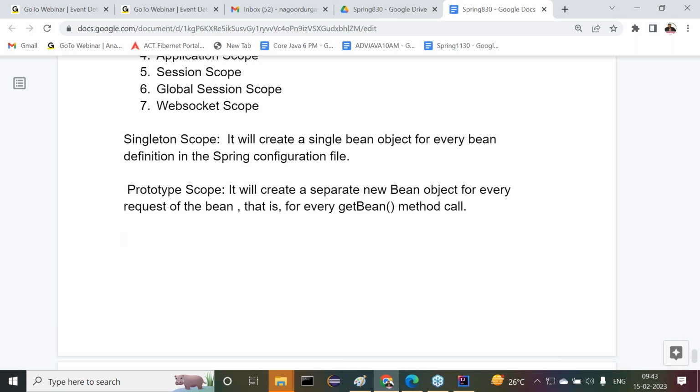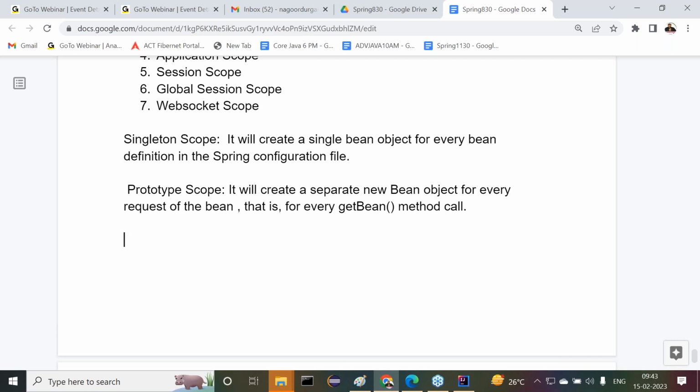Even in core Java, I explained to you the singleton design pattern. We understood singleton design pattern there. What is the meaning of singleton? For a class, for a bean class, only one object. That's the meaning of a singleton class. Am I right? But in the Spring framework, for a bean definition inside the Spring configuration file, one bean object. That is the meaning of singleton.